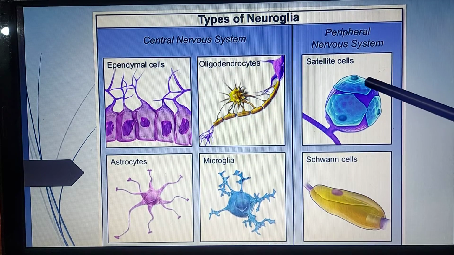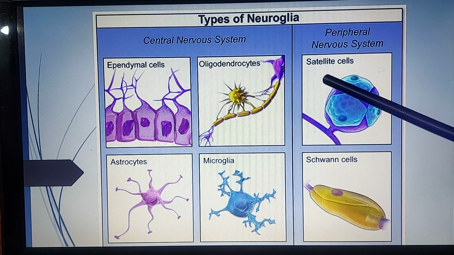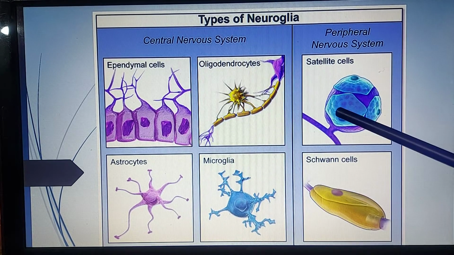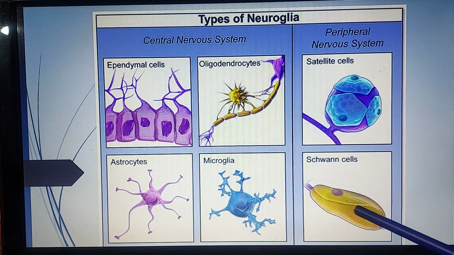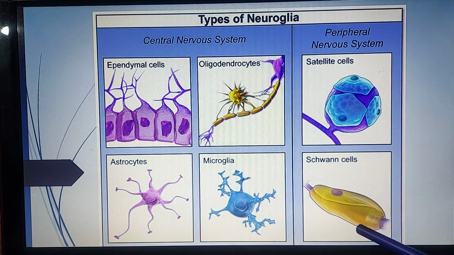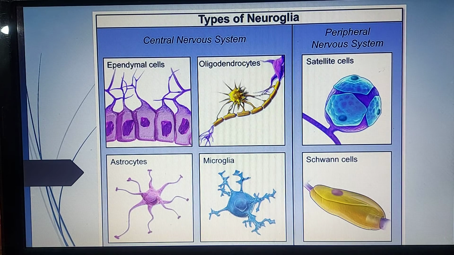Now, in the peripheral nervous system, you can see these glial cells, satellite cells. These are supportive cells for neurons, and Schwann cells form the covering or myelin sheath around the nerves of the peripheral nervous system.